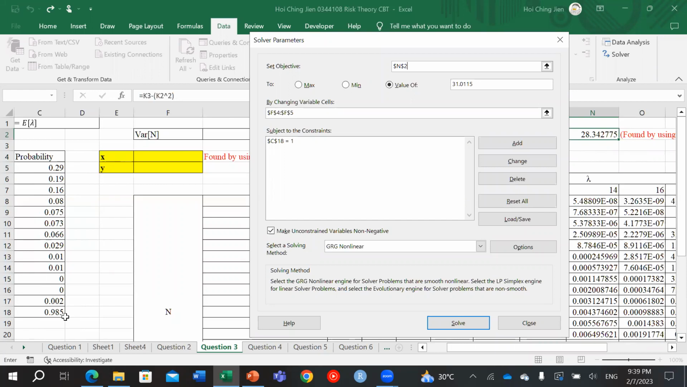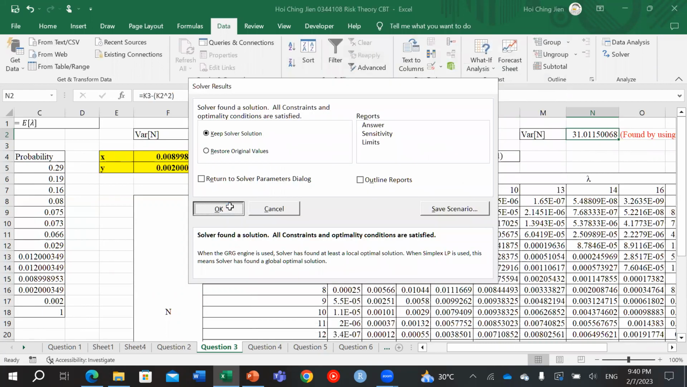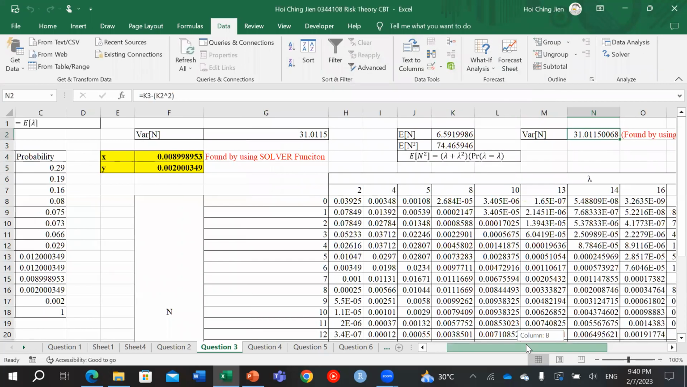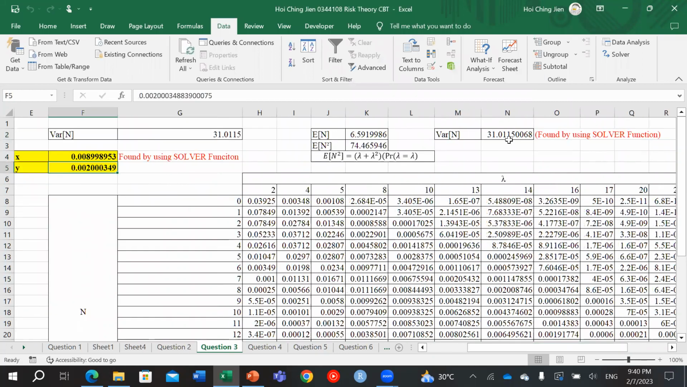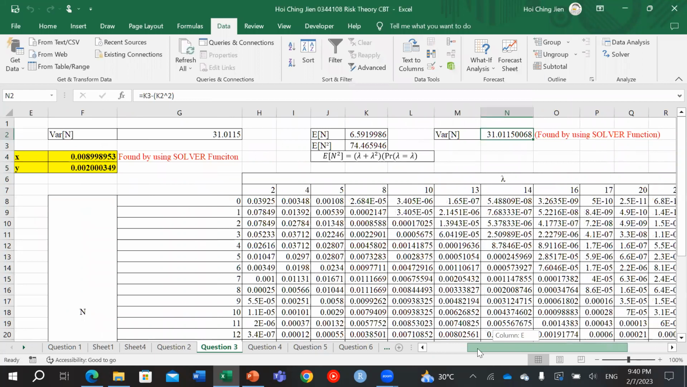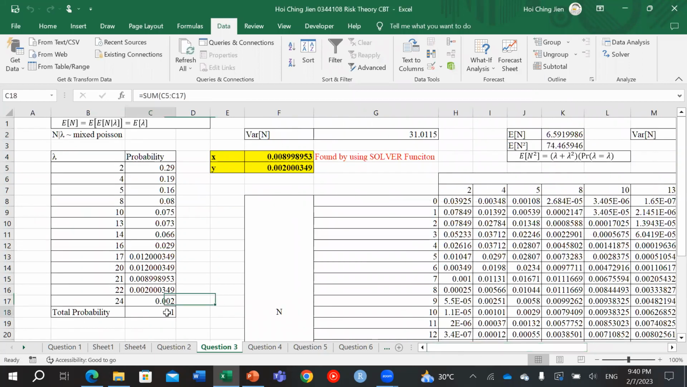Initially, it's 0.985 when x and y equal 0. After that, we click solve. The values of x and y will be auto-generated, and then the variance value becomes 31.0115, and also the total probability is 1. So it fulfills our criteria.